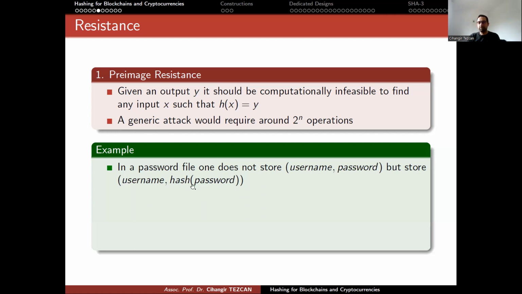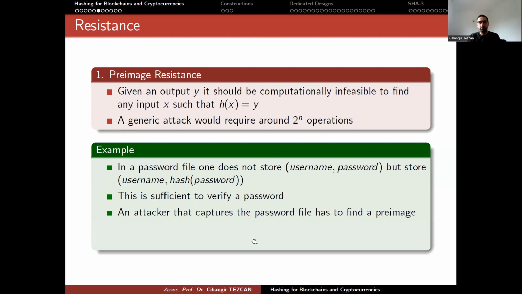Storing this is not a problem when logging into this website, because when you log in, you provide your username and password. The server calculates the hash of the password you provide and compares it with the hash in the database. If they match, you successfully log into the web page. So this is sufficient to verify a password.